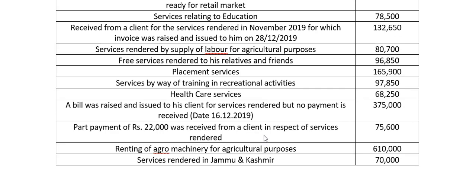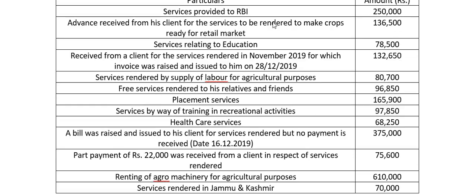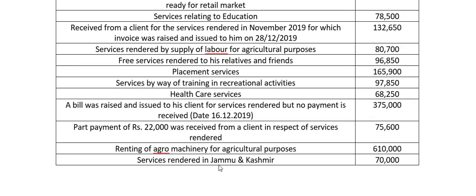So all the services till here are considered by default to be provided in Karnataka. But in the last case, Jammu and Kashmir is a new union territory, so it is given outside of the state. So what will happen? IGST will be applicable. We will find out taxable turnover under IGST only for this one point. It is directly given as 70,000, and we have to compute IGST payable on this amount at the end.